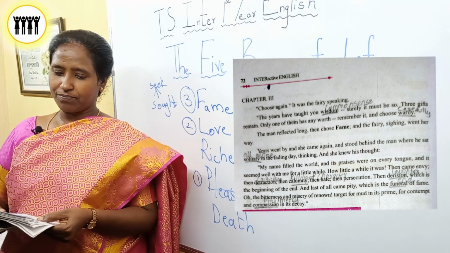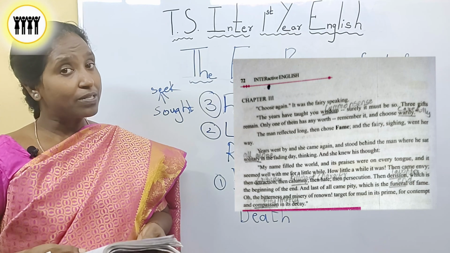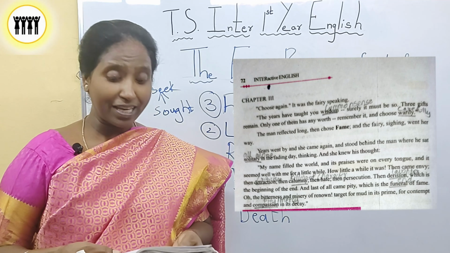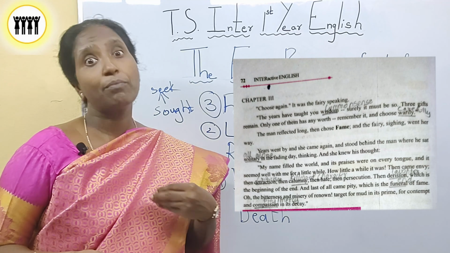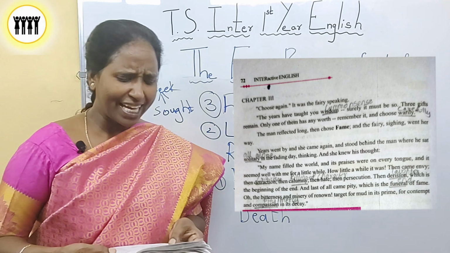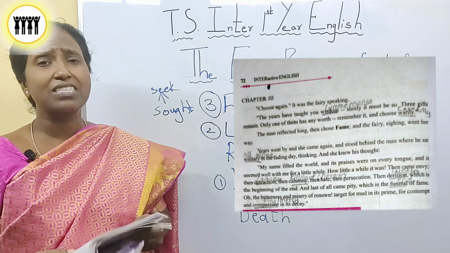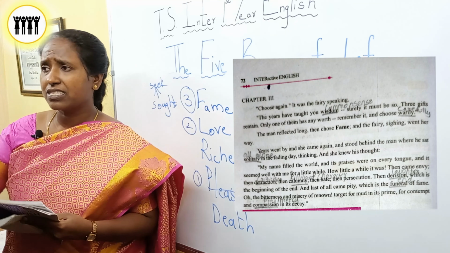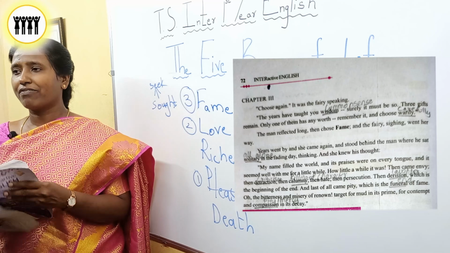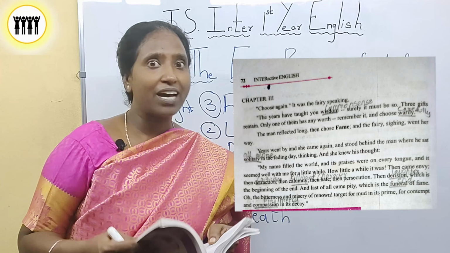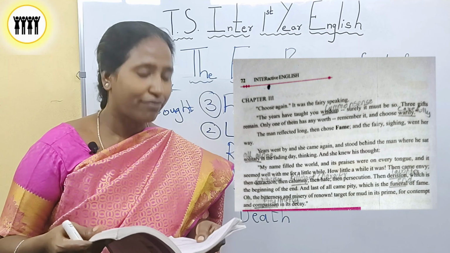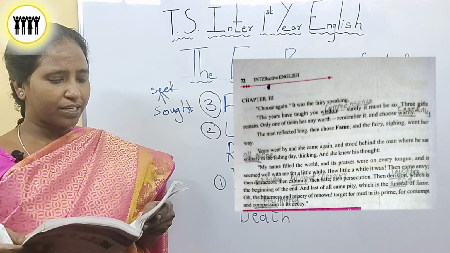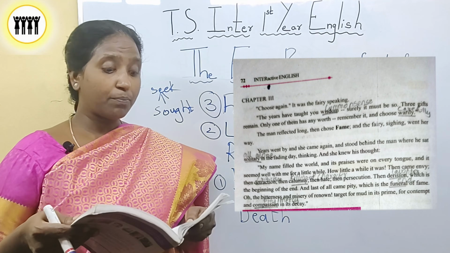Then came envy. Then I started, or people started feeling jealous of me. I envied other people. Maybe someone became more famous than him and he was jealous of them. Then detraction. Detraction means criticism. People are telling some or the other. Generally, when people are famous, they are prone to criticism. People criticize them. Criticize means find fault with them. Then calumny, then hate, then persecution.